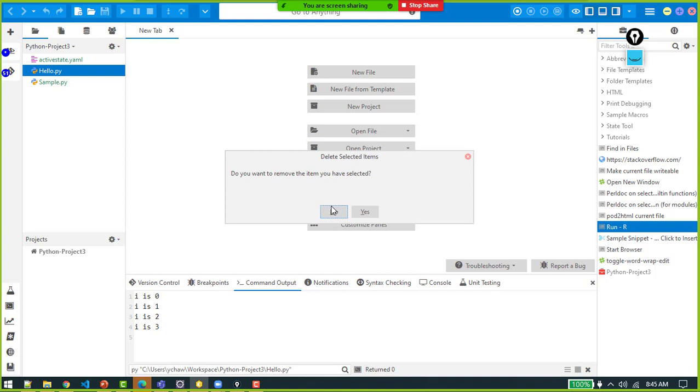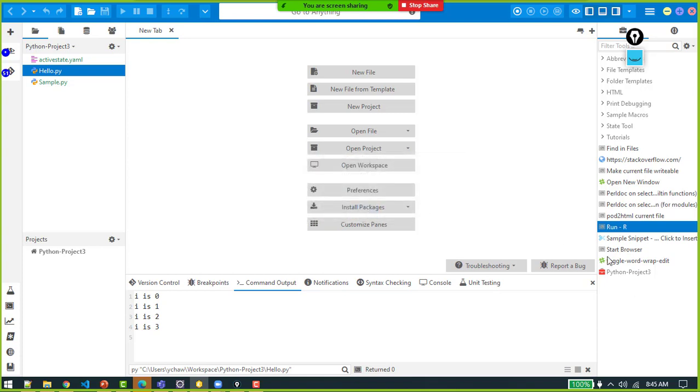It says do you want to remove this. This is something that I created by myself. We need to create it. This is a special command that we will run. We will run the Python interpreter with this very command. So if I remove this, that interpreter is gone.